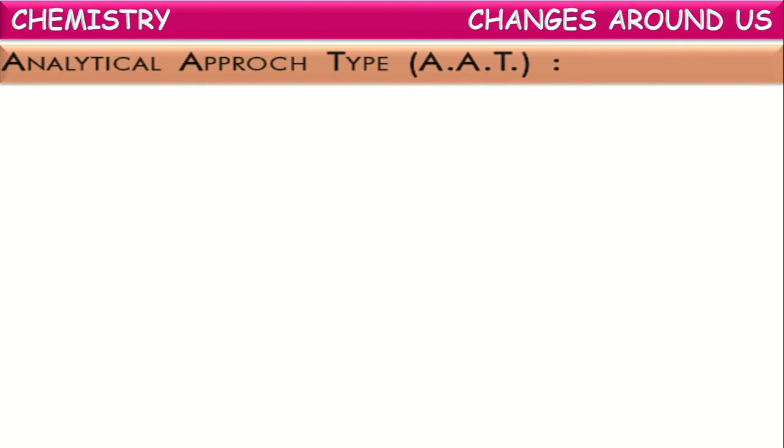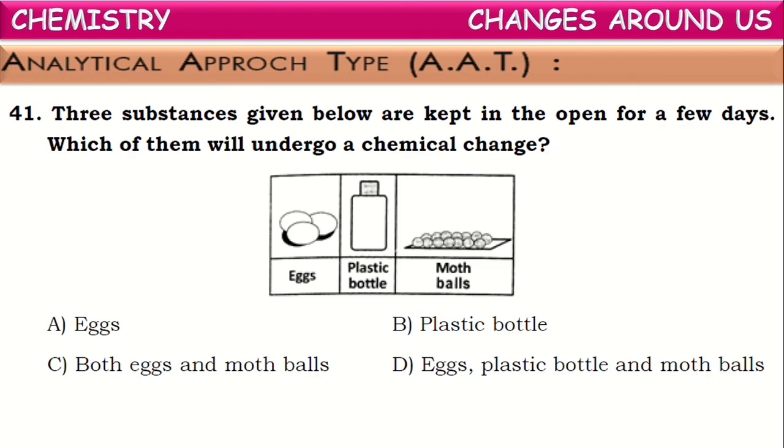Now let us go through analytical approach type questions. See the first among those. Three substances given below are kept in the open for a few days. Which of them will undergo a chemical change? Eggs, plastic bottle and mothballs are kept in open for few days.